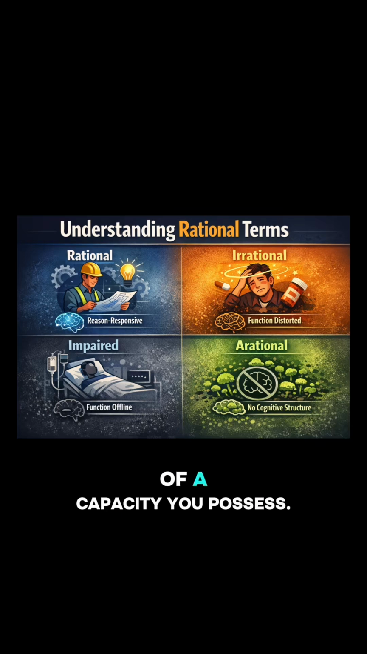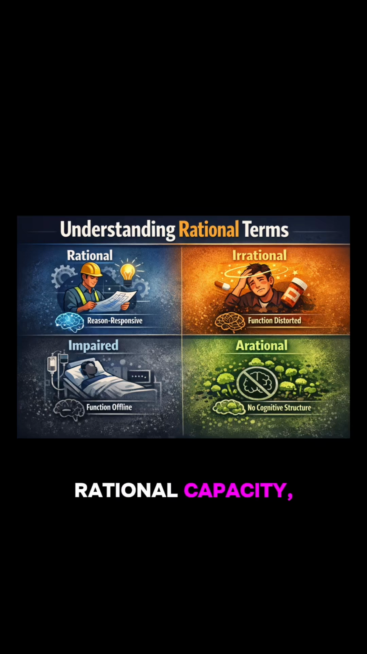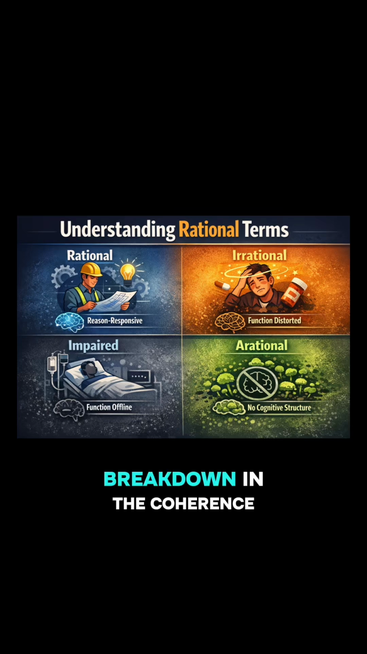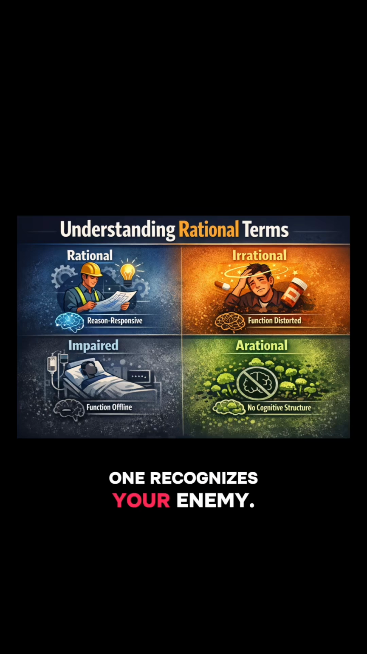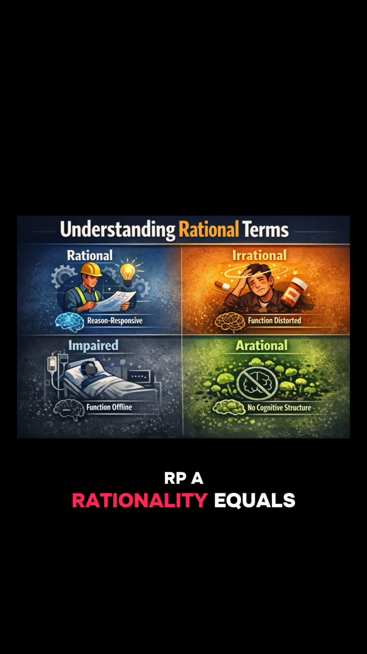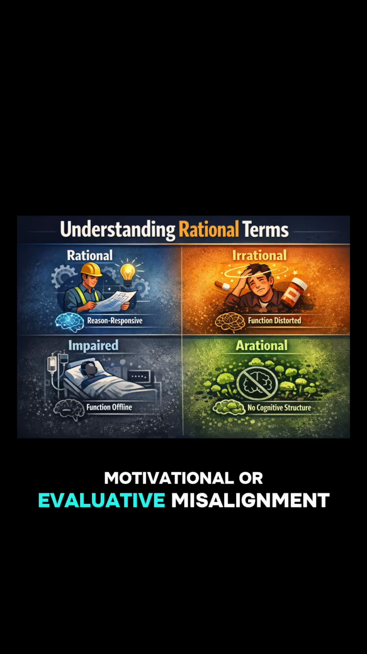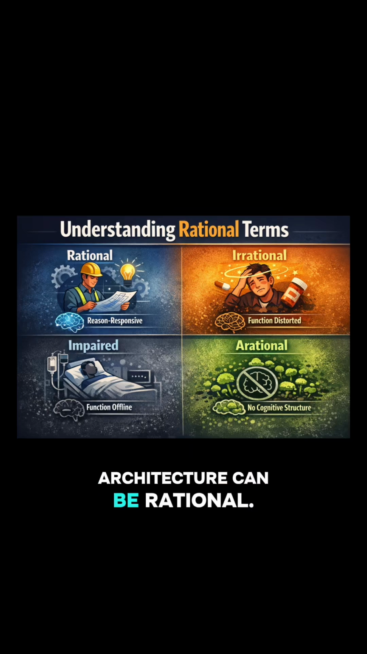Two: irrationality equals failure of a capacity you possess. Philosophers treat irrationality as a malfunction of a rational capacity, not its absence. This is standard across many views. Davidson: irrationality equals breakdown in the coherence of a rational system. Scanlon: irrationality equals failing to respond to reasons one recognizes. Hieronymi: irrationality equals defective control of one's evaluative attitudes. Arpaly: irrationality equals motivational or evaluative misalignment despite capacity. The key shared commitment: only beings with rational architecture can be irrational.